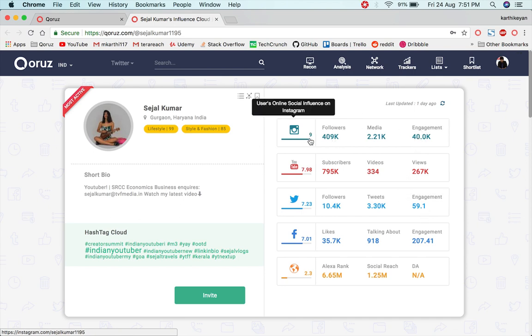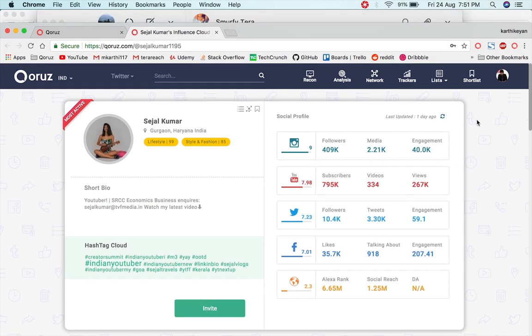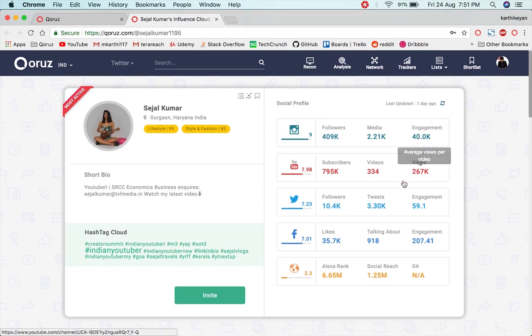And we have a unique scoring mechanism which we call Qoruz scoring. It's basically a 1 to 10 percentile based scoring, which is directly proportional to the engagement that an influencer gets. So in a way, it helps you analyze on which platform an influencer is commanding an influence when compared to other influencers. Then we have demographic metrics,